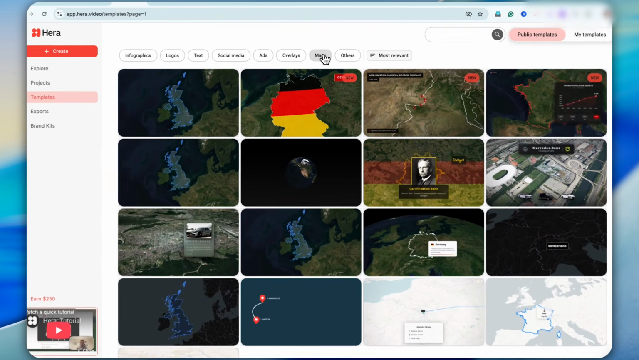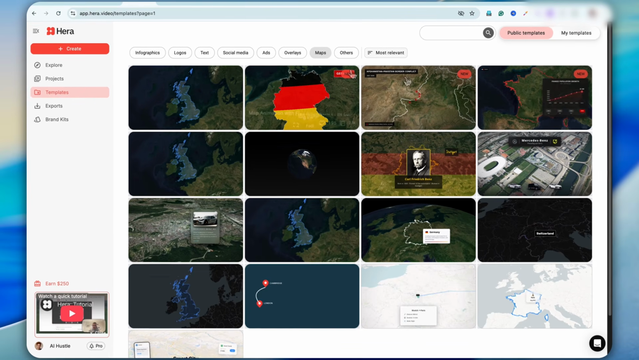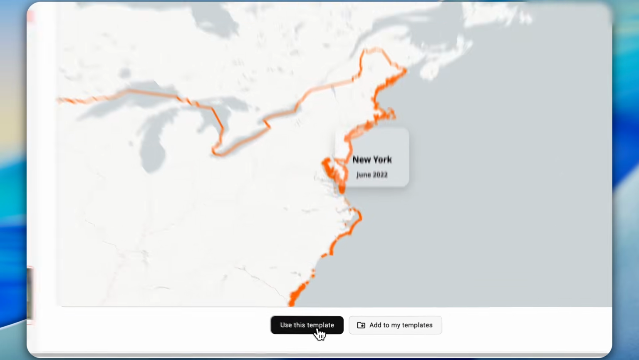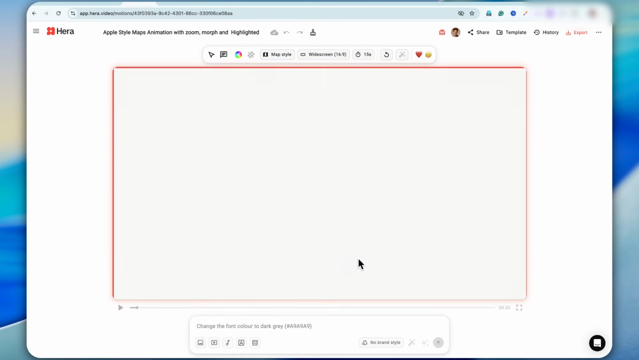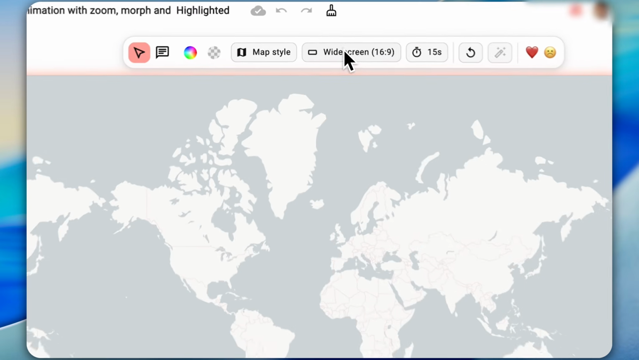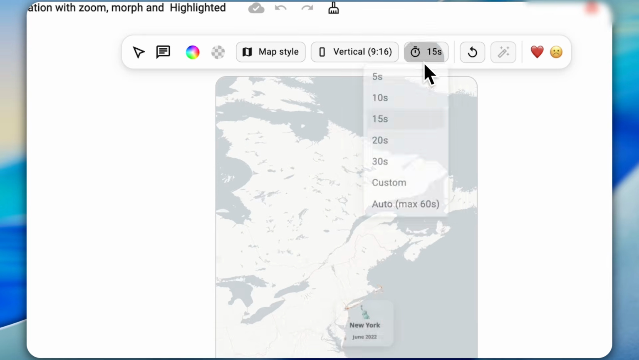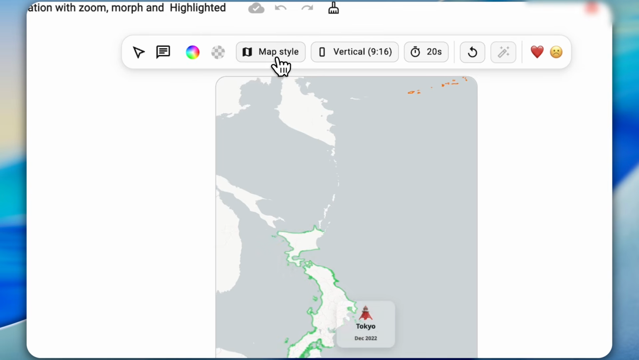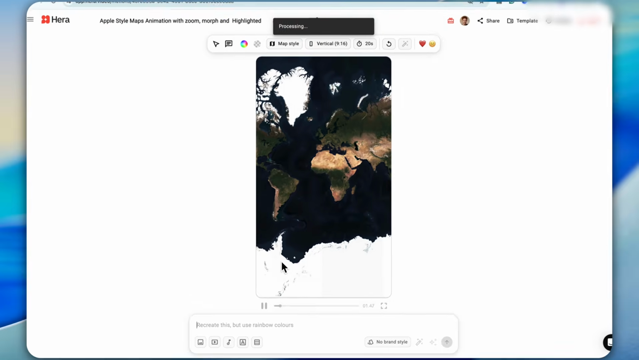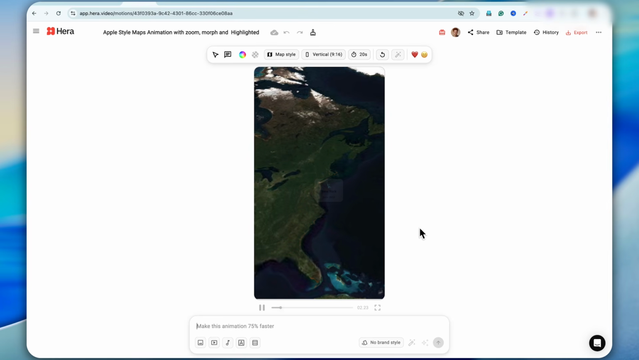Okay guys, here you can see there are a lot of documentary style templates, and honestly, all of them look amazing. Let's pick the last one. I just click on it and then hit use this template. Okay, so this is the kind of map we get. Now, if you are making this for a short form video, you should immediately switch the aspect ratio to vertical. Then let's set the duration to 20 seconds, and inside map style, we'll change it to satellite view because it looks much better. Perfect. You can see the map has already changed.